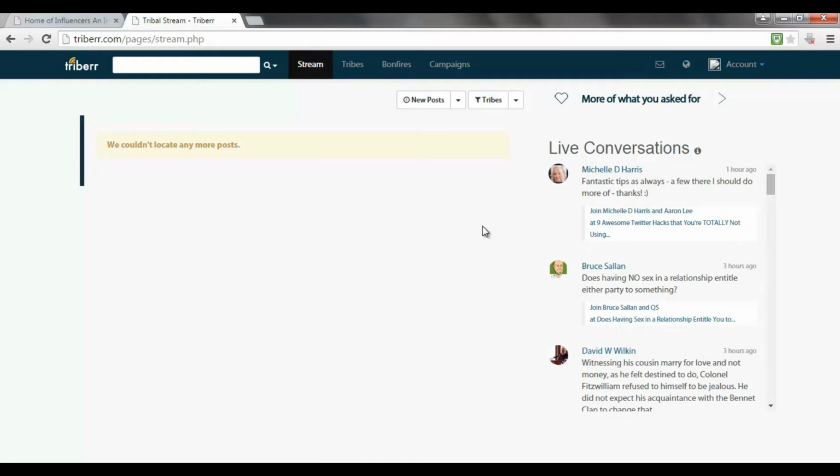So it's dead simple, and people will also share back for you if you have good, valuable content. So that's Triber, folks, and if you're a blogger, you should definitely be on here.